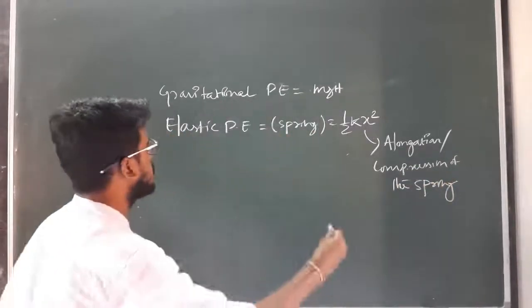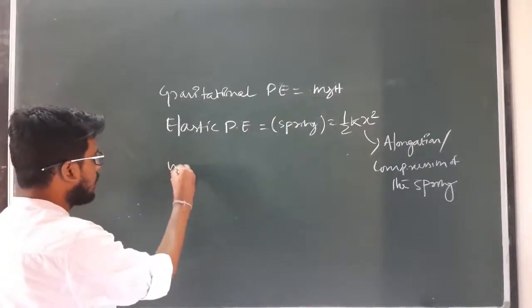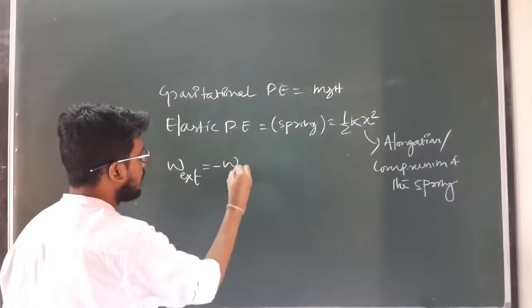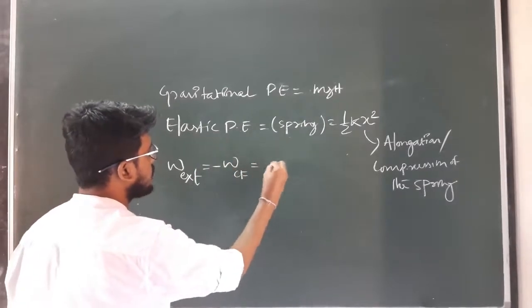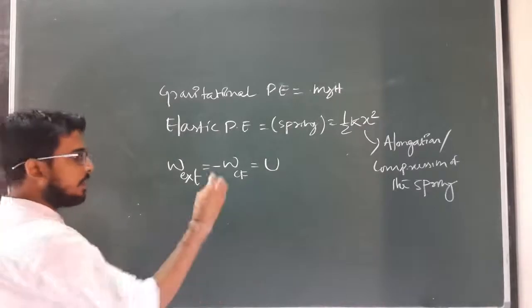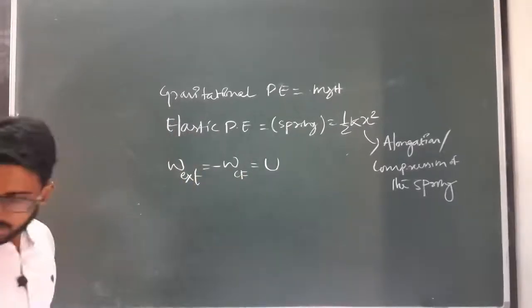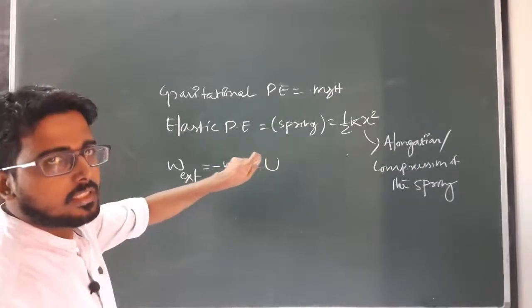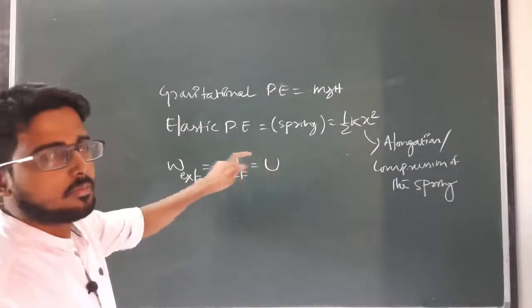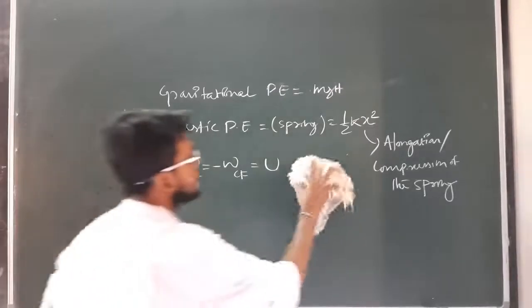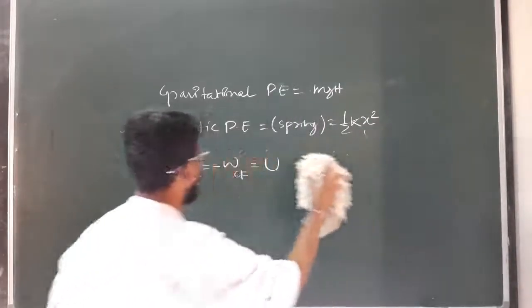Clear? And we also discussed that the work done by external force is equal to the negative of work done by conservative force, which is equal to the potential energy stored within the body. Here we can also derive that. Here we are assuming that at the reference level the initial potential energy is 0. But if we consider a certain amount of potential energy stored within the body initially, then what will happen?